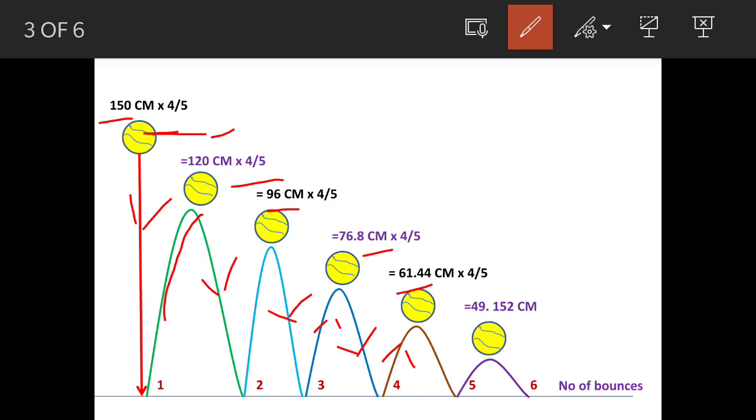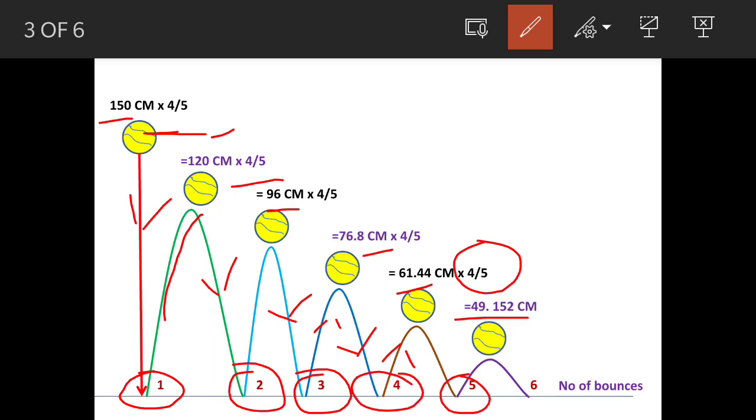In the question it is given, if the height of the ball is less than 50 centimeter, then it will not bounce back. So the last height, if you see, after 61.44, when you multiply this by 4 upon 5, we get 49.152 centimeter. That means after this it will not bounce back. In the question I told you that the answer is very close between 5 and 6, and often people get confused and they write 5 times, whereas it is actually 6 times. Like, the first time the ball has touched the ground here, second, third, fourth, fifth and sixth. Here I have written the number of bounces. So I'll erase the markings.